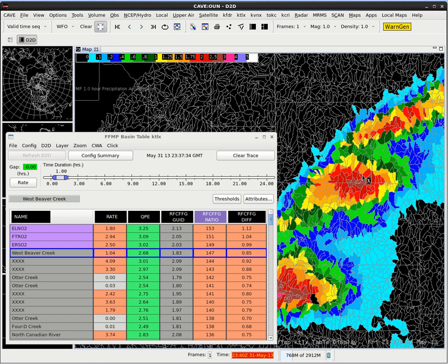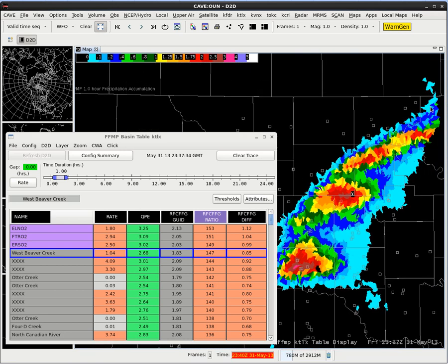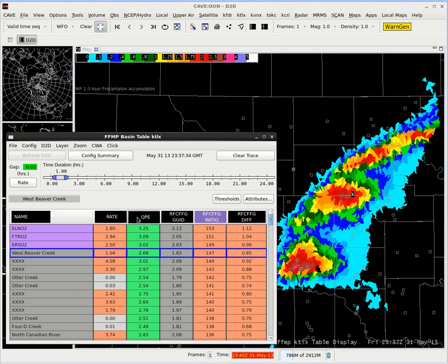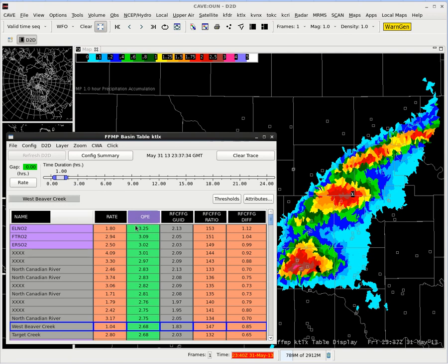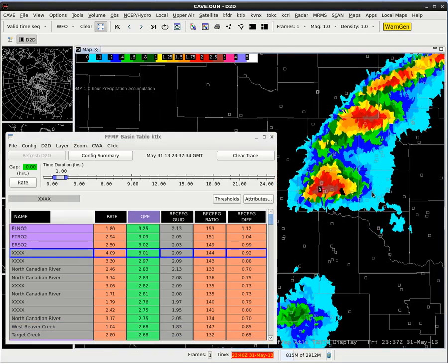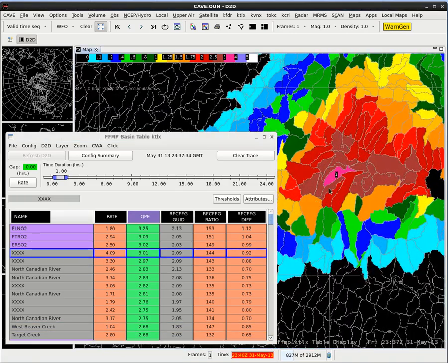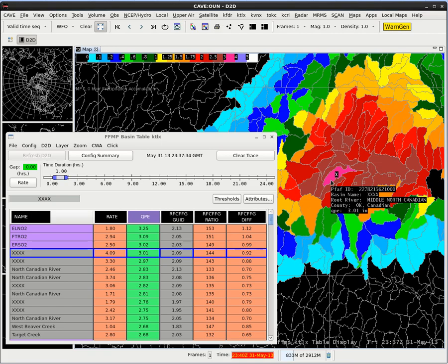Now we can zoom out in our display and look at where the 1 hour precip is accumulating the most, and we can sample these values. There's 3 inches down there. We can left click on the QPE in the table, and that's going to rank by QPE, and then we can left click on this 3.01 inch observation for that basin, and there she blows.